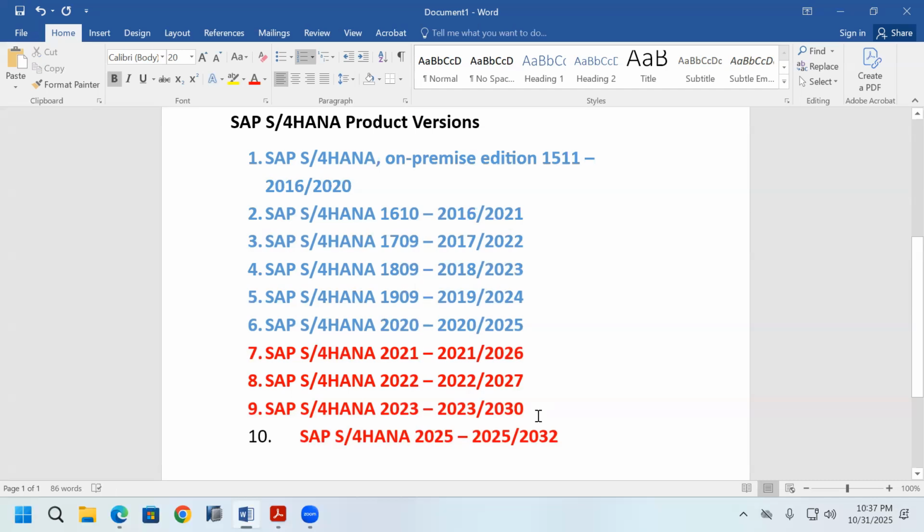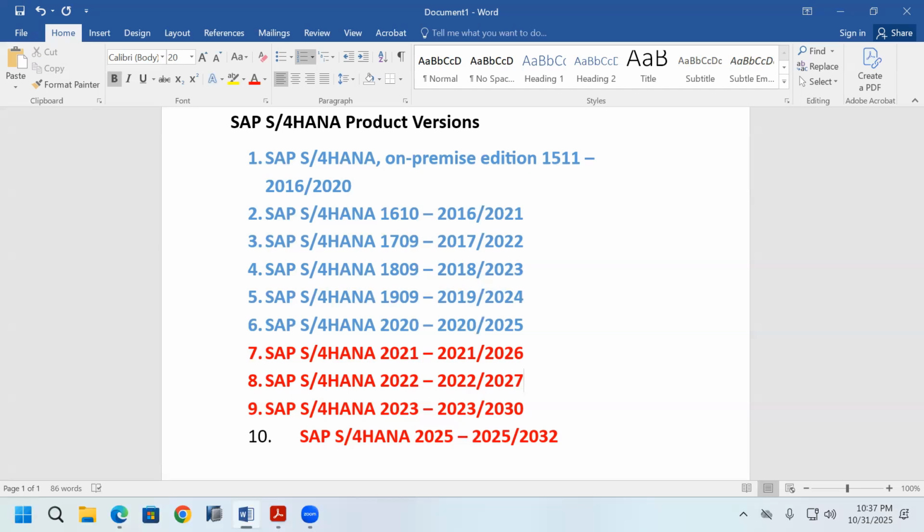But in 2024, they did not release SAP S/4HANA 2024. After 2023, they released 2025. They did not release SAP S/4HANA 2024, so in 2024 they did not release any product version. After SAP S/4HANA 2023, the latest version is SAP S/4HANA 2025 only. There is no SAP S/4HANA 2024 software.